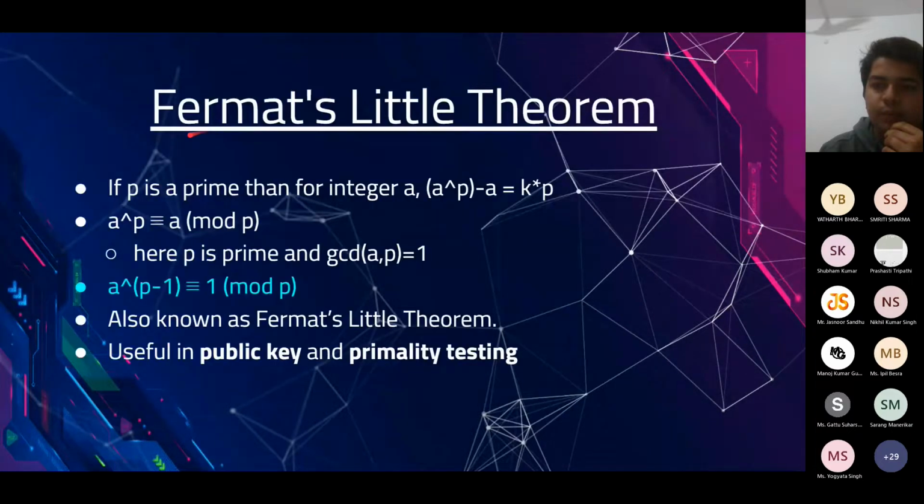Now we come to Fermat's little theorem. It is a very interesting and very useful theorem. What it states is that a raised to the power p minus 1 is congruent to 1 mod p, or it simply means that a raised to the power p minus 1 mod p is equal to 1. And what are a and p? So a is any normal integer. p is a prime, but we have a condition that GCD of a and p should be 1, meaning a and p are co-prime. So whenever a and p are co-prime and p is a prime, then a raised to the power p minus 1 always gives remainder 1 when divided by p.